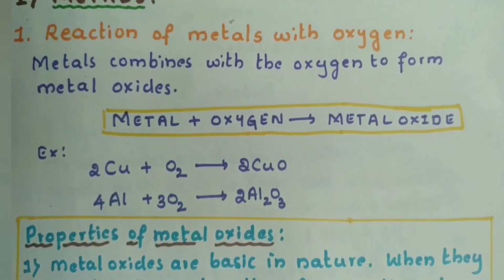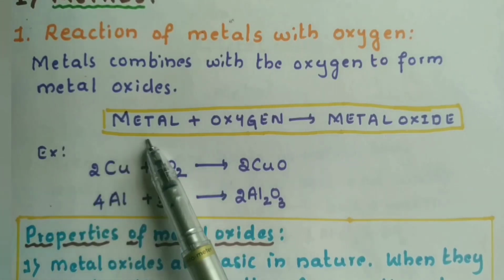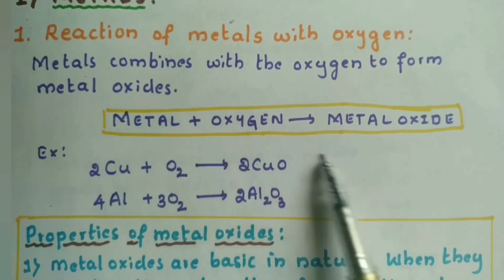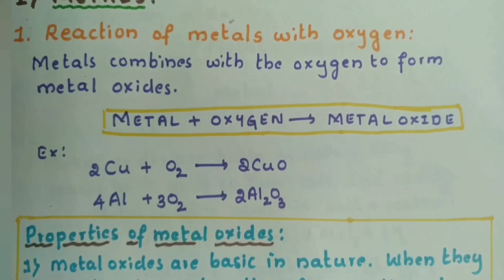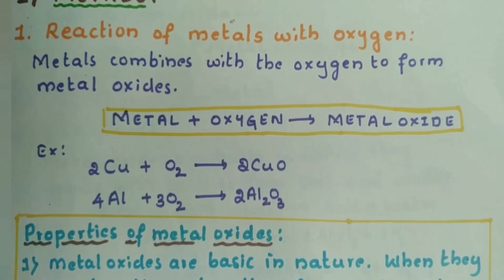So how do metals react with oxygen? The metal reacts with oxygen to form metal oxide. You can see here, metal reacts with oxygen to form metal oxide. We have done one activity which focuses on the reaction of oxygen and metals, that is burning of magnesium ribbon. What happened there? Magnesium ribbon got burnt and it formed a white powdery substance which was collected in a china dish, and that was magnesium oxide.